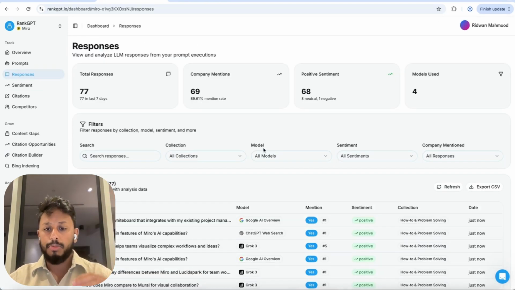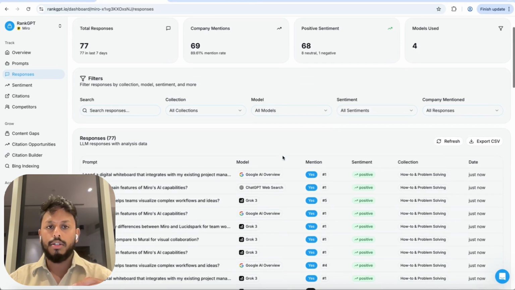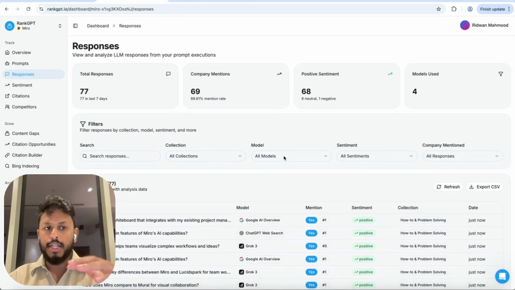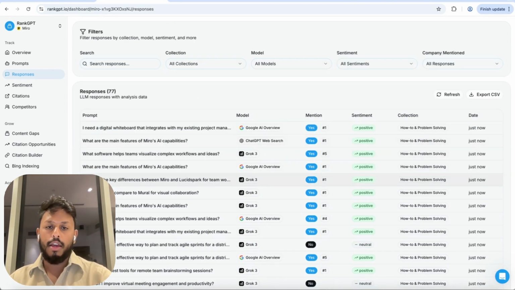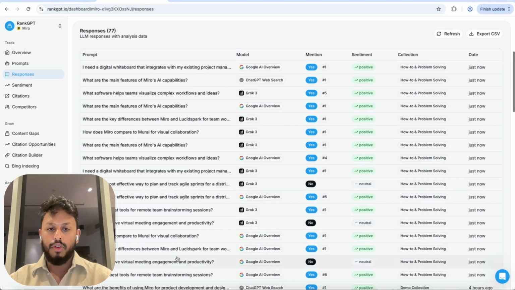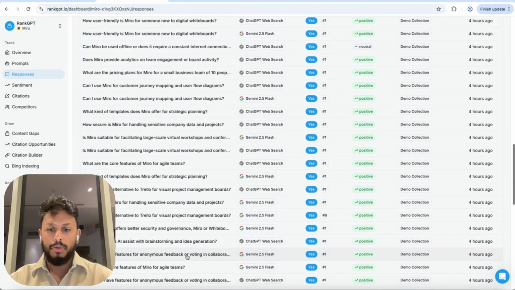Then you can come down to responses. Responses is where you can see the raw response data to understand where you are at with your prompts and your rankings. The key things to look at here are the prompt, the model, whether you get mentioned or not, which position you get mentioned in, and also whether the sentiment is positive or not. So look, I'll show you an example.